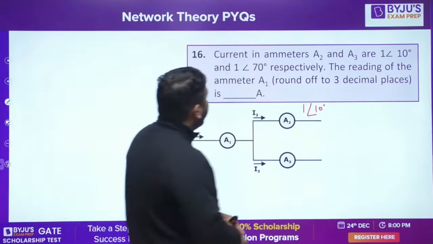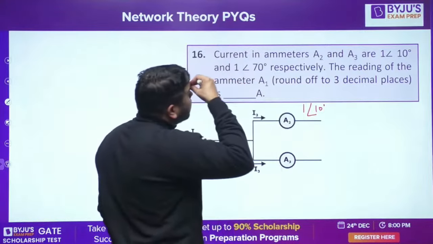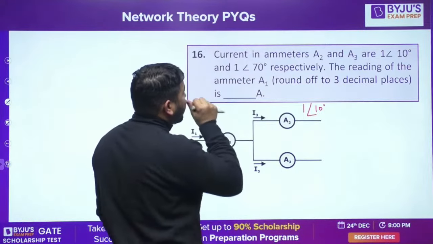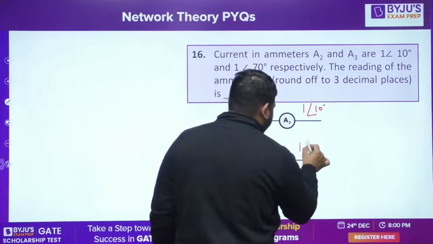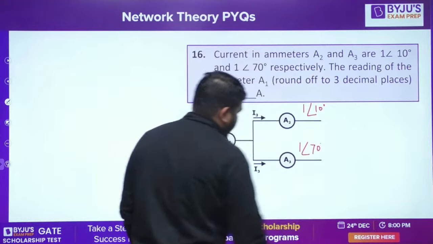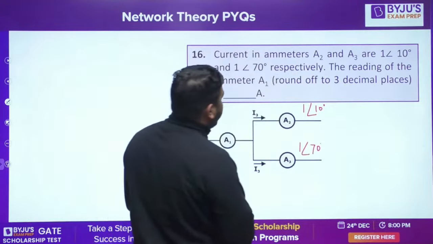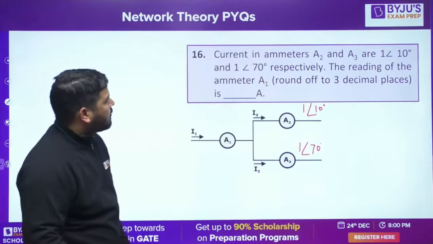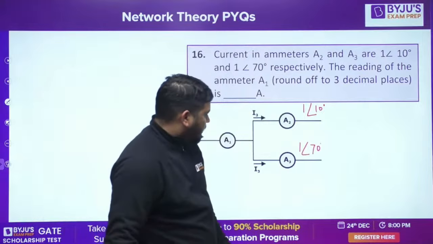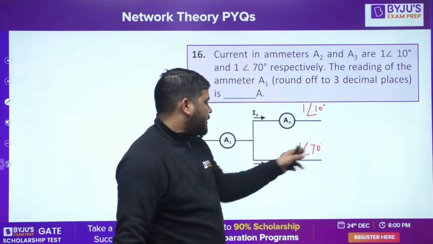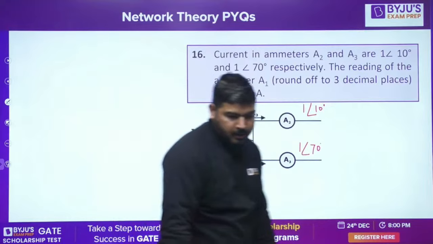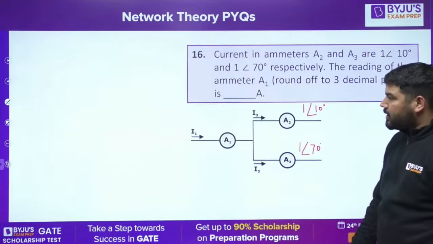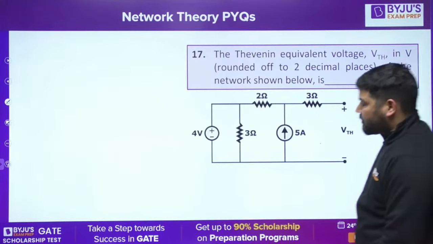Excuse me guys. So the current in ammeter A2 is 1 angle 10 and A3 is 1 angle 70. The reading of ammeter A1 is asked. I think it's easy peasy. I don't know why they gave this question. It's a JE level question. 1 angle 10 plus 1 angle 70, you can add and you will get this current. So I don't want to solve this question. It's very easy. Let's proceed with the next question.